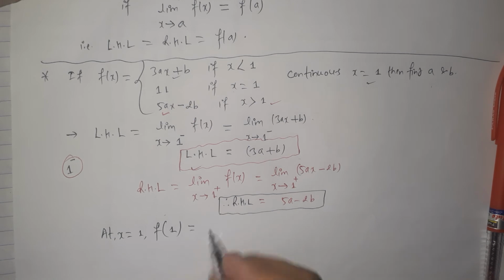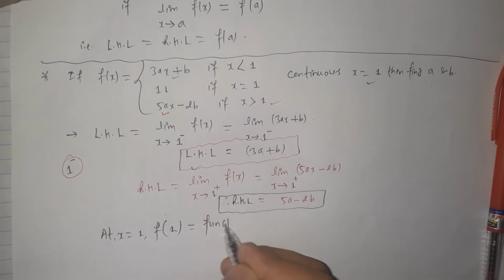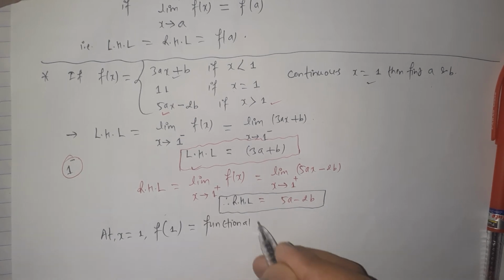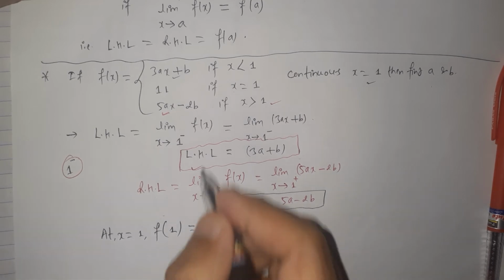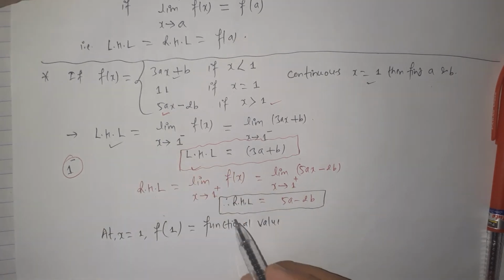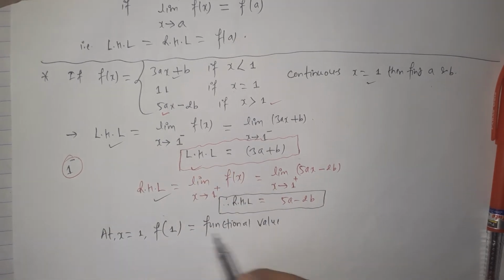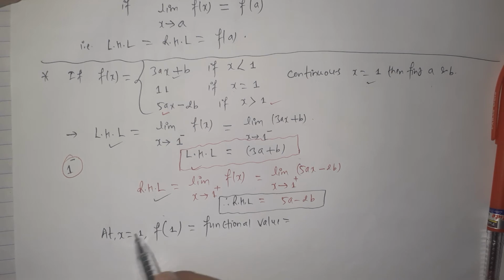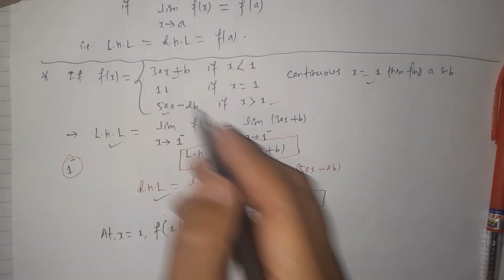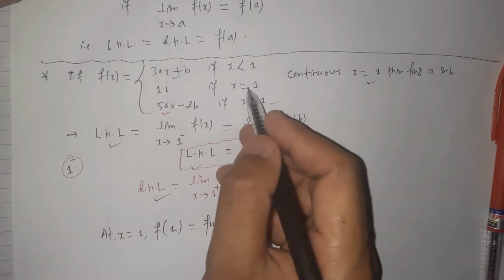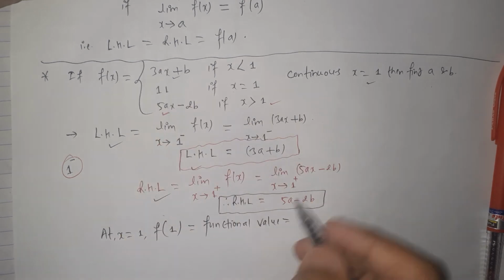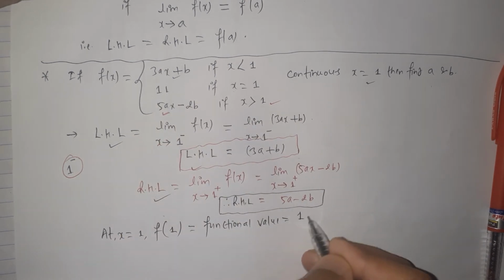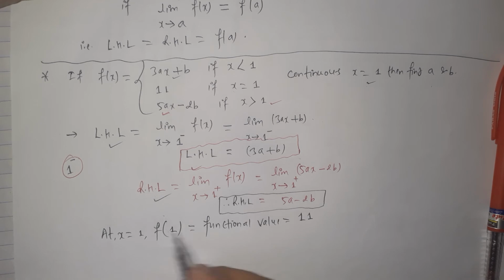This is the functional value. Here we calculate the limiting values, the left hand limit and the right hand limit. Let's calculate the functional value at the point x equals 1. At the exact point x equals 1, the function is defined as 11. The result given is 11. At x equals 1, f of x is 11. So f of 1 is 11.